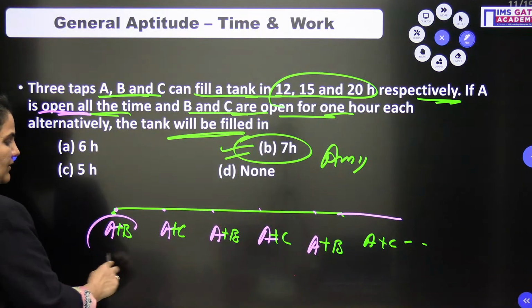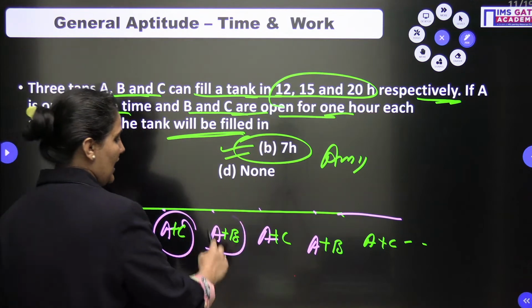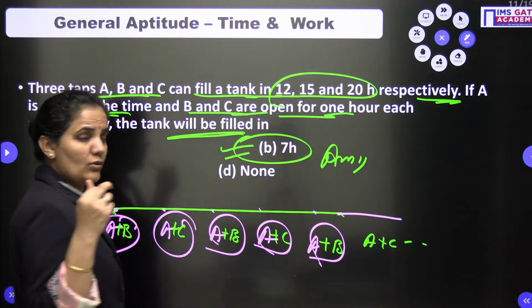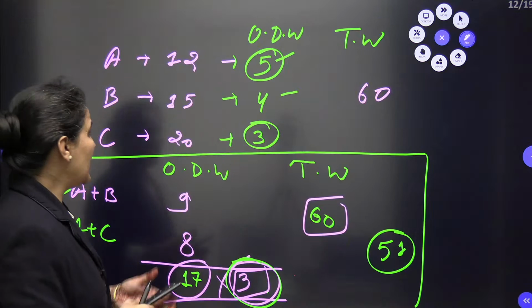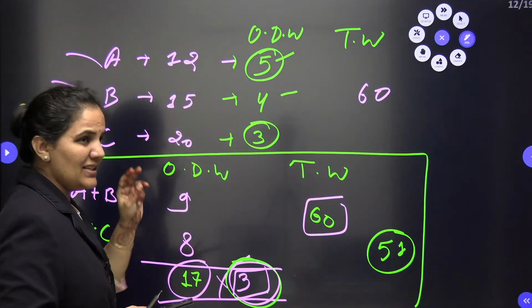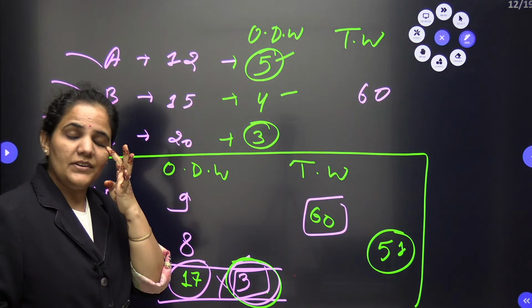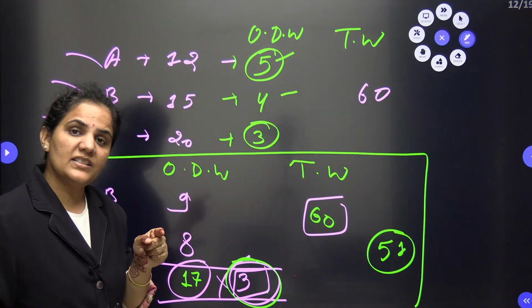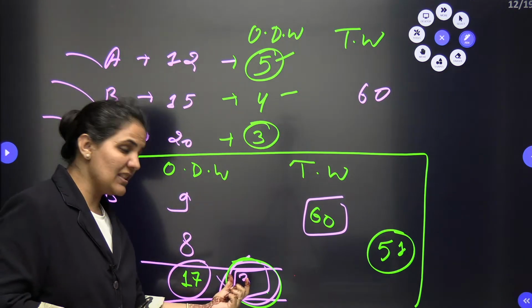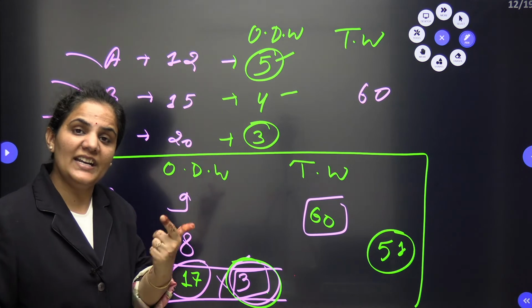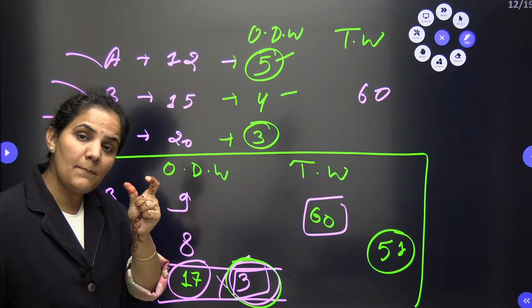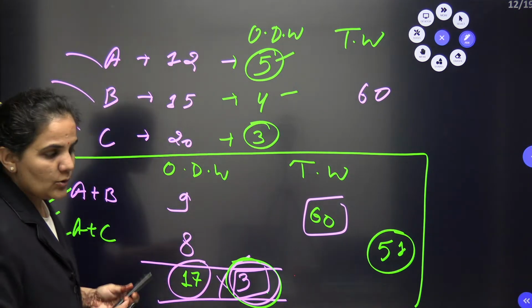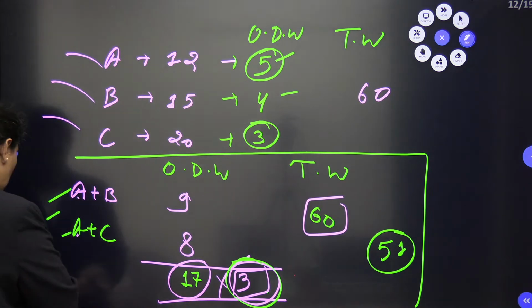I can see one alternate AB and AC, AB, AC, AB, AC. So we are having two alternates. You guys should not multiply here with ABC, the number of persons. We need to multiply this number by the number of alternates. Alternates means how many pairs of alternates we are having. I can see that we are having only 2 pairs of alternates.